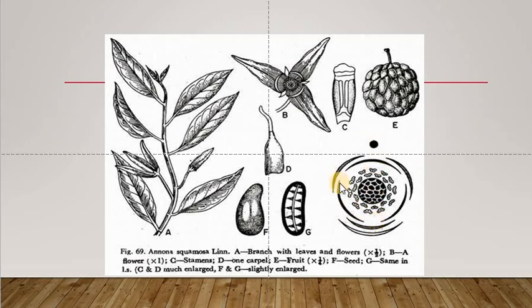And see this diagram, all the floral whorls are arranged in multiples of 3. This is the outermost sepaloid perianth. They are free, and trimerous. Estivation is valvate. And this is the petaloid perianth. They are also free. Stamens are many, polyandrous. Carpels are many, polycarpous. They are arranged in the form of a spring or a spiral.